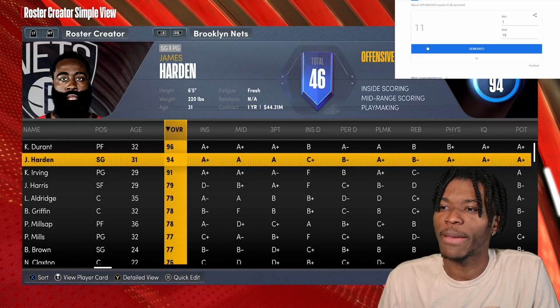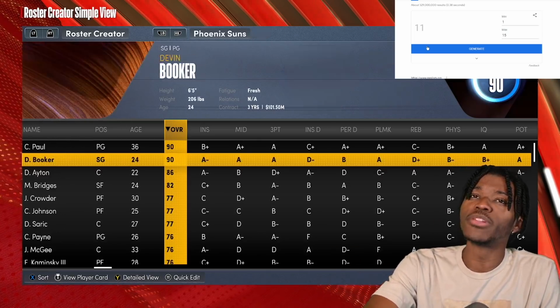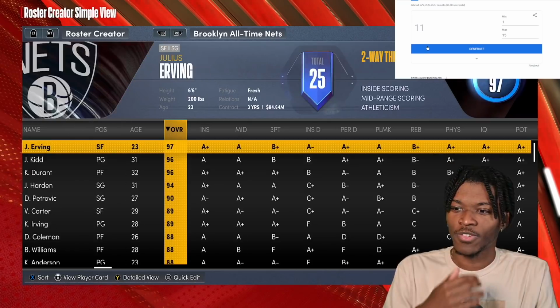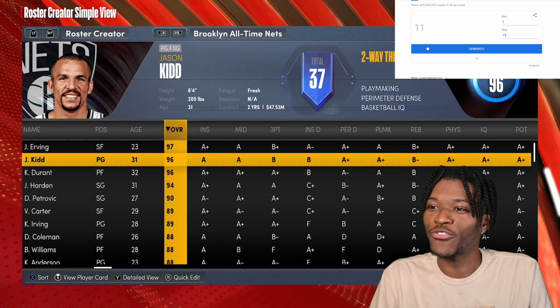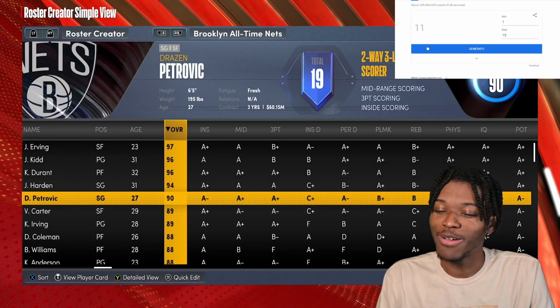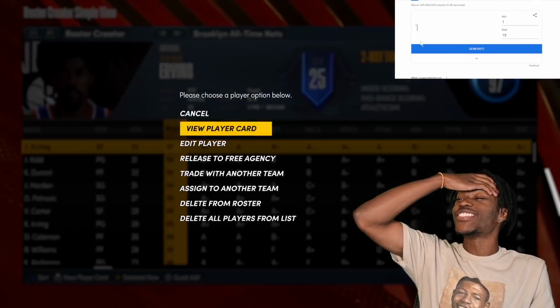I've seen that man play off guard a lot in his career. It's a team that's also really, really good. They got some low-key decent players in Brooklyn Nets or New Jersey Nets history. Like, look at this. Julius Erving, Jason Kidd, KD, James Harden. Come on, bro. And they end up with number 1, Julius Erving.